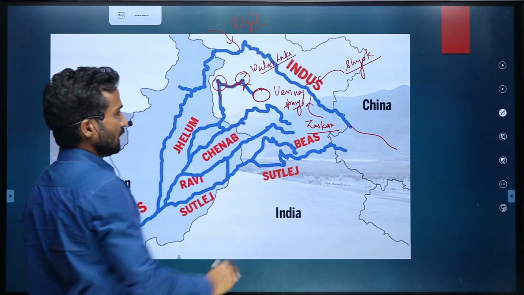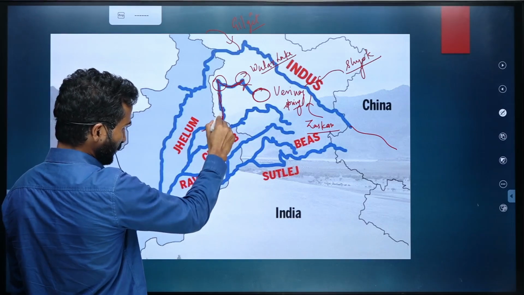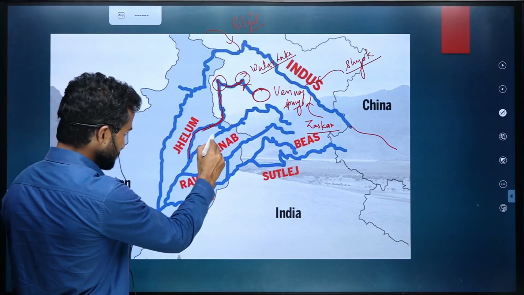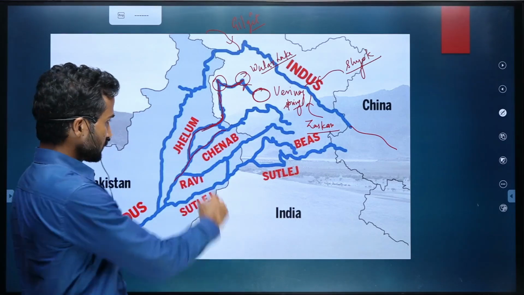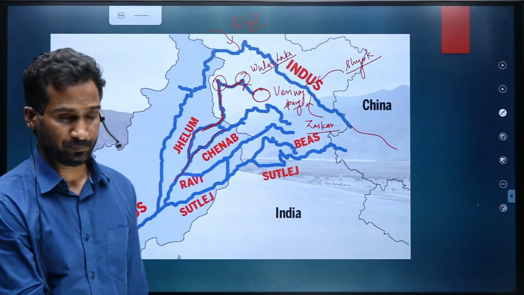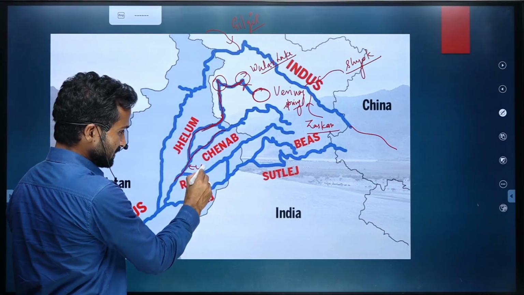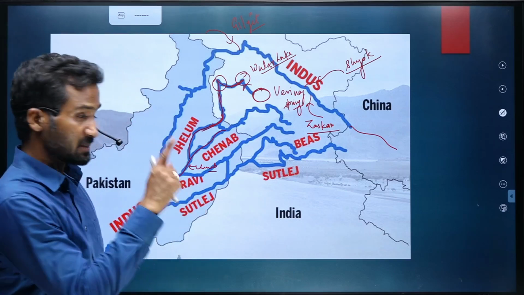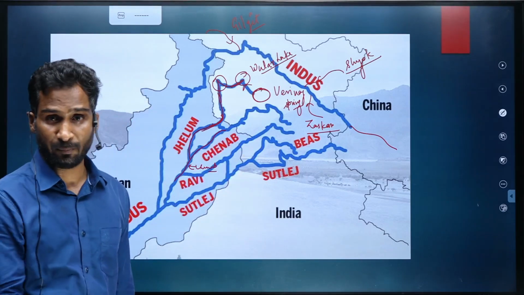It enters Pakistan from Jammu and Kashmir and becomes part of a bigger river called Chenab. After the joining of Chenab and Jhelum, the river remains Chenab only. So Jhelum is the direct tributary of Chenab, that too on the right bank.